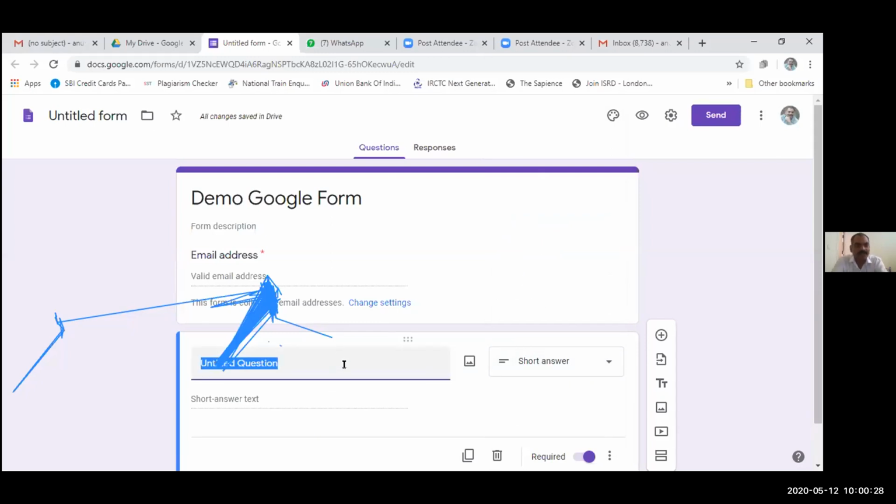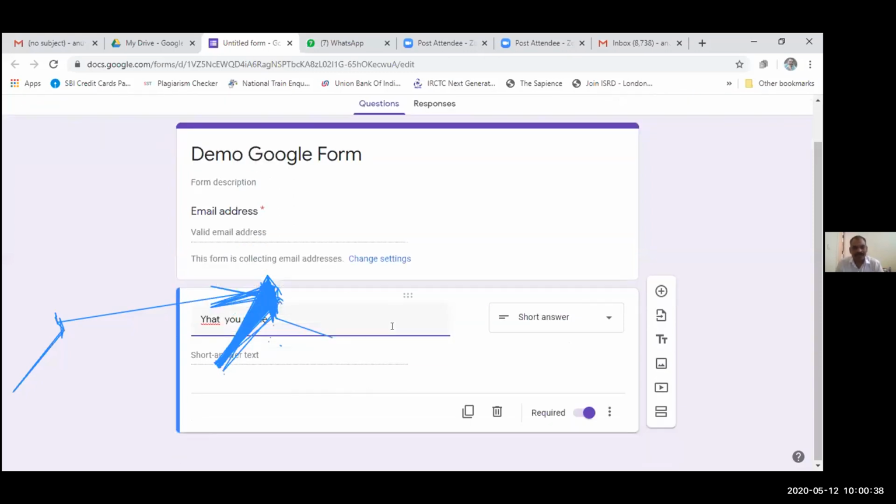So what is your name? This is a very simple short answer type question in which the respondent can send only a short answer. He will write a simple, short answer.